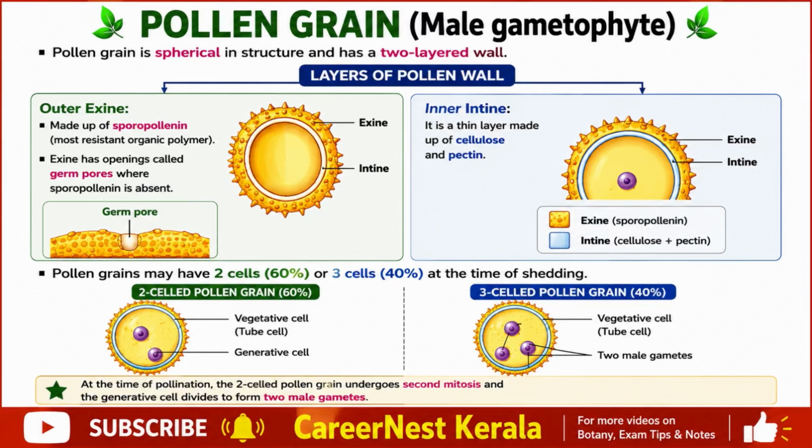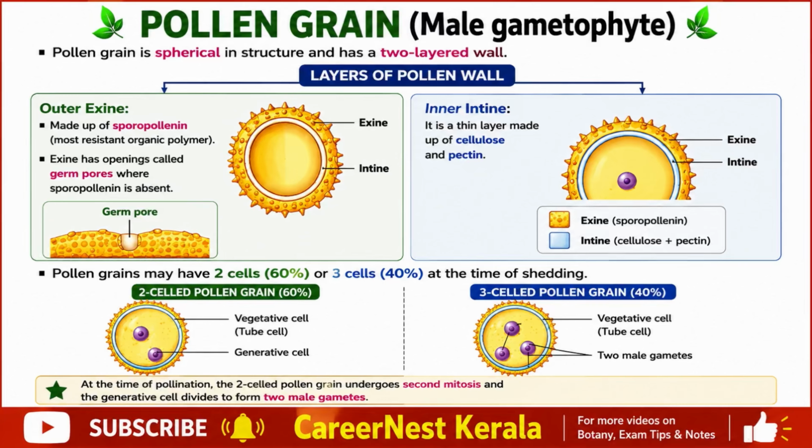Pollen grain, male gametophyte. Pollen grain is spherical in structure and has a 2-layered wall. Layers of pollen wall: outer exine, made up of sporopollenin, the most resistant organic polymer. Exine has openings called germ pores where sporopollenin is absent. Inner intine is a thin layer made up of cellulose and pectin. Exine: sporopollenin. Intine: cellulose plus pectin.